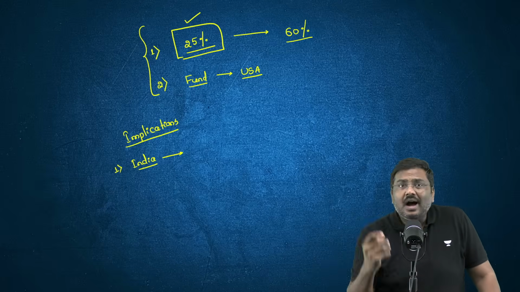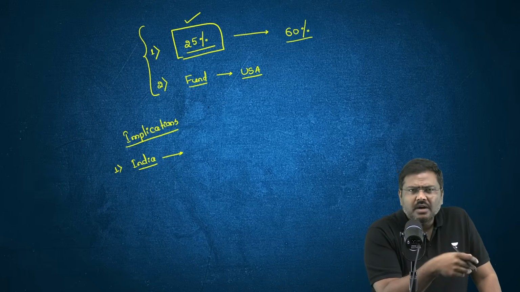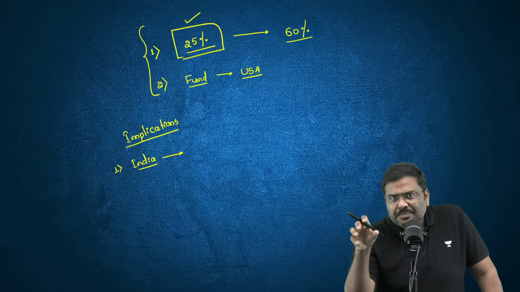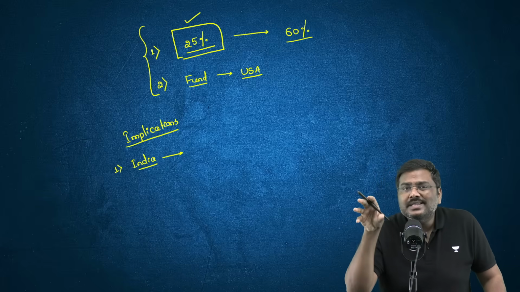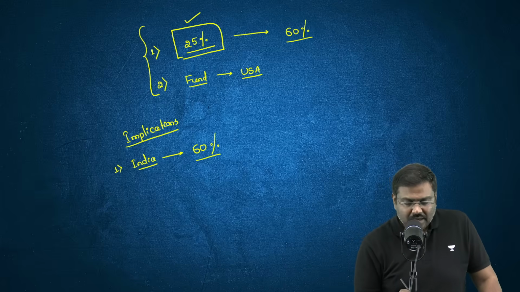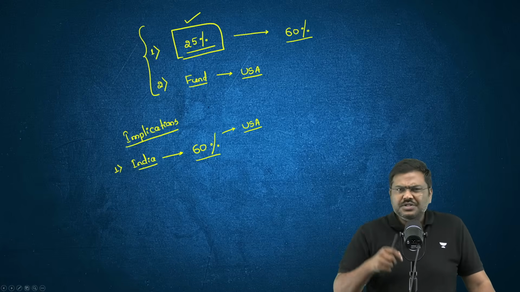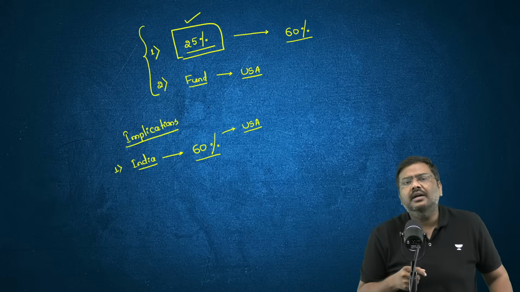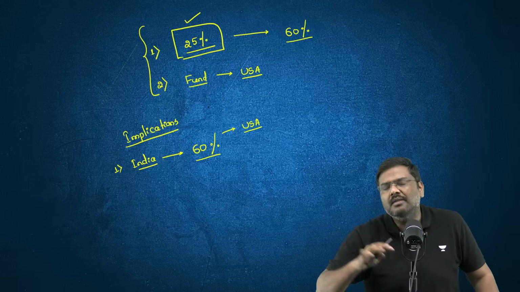Now, if you take the IT companies in India, for example TCS, Infosys, Wipro, etc., if you take the total revenue that these IT companies have generated, more than 60% of these IT companies' revenues are generated from the USA market. Which means the first collateral will be these particular IT companies.